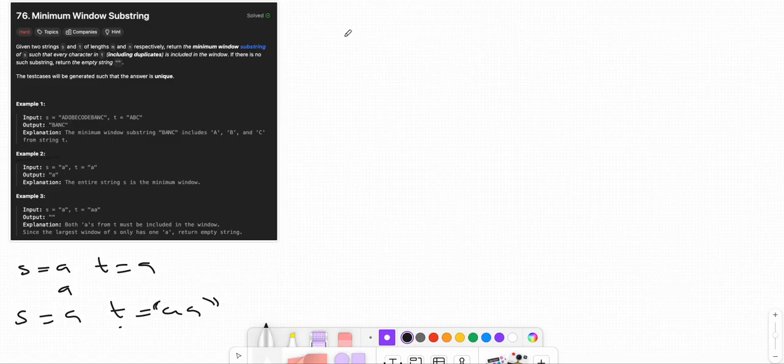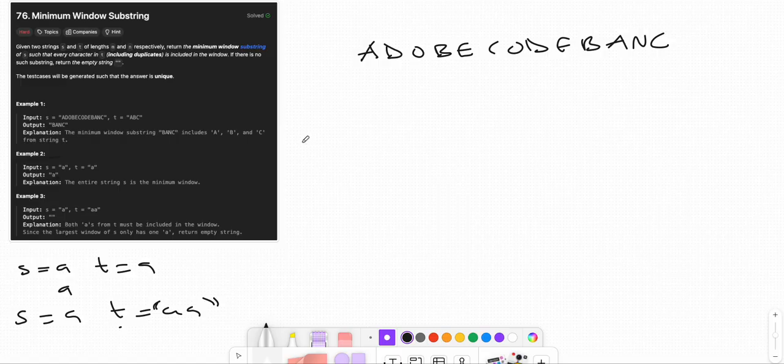Let's see the first example, ADOBECODEBANC. For the purposes of this question, the indexes are 0, 1, 2, 3, 4, 5, 6, 7, 8, 9, 10, 11, 12.